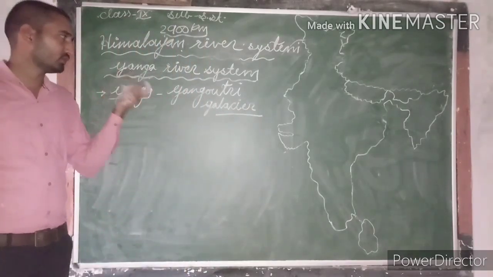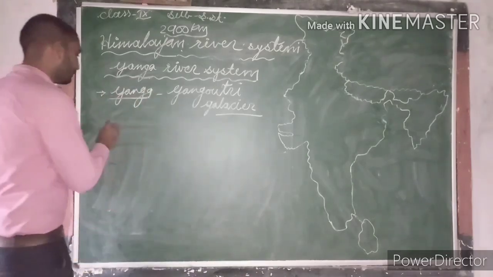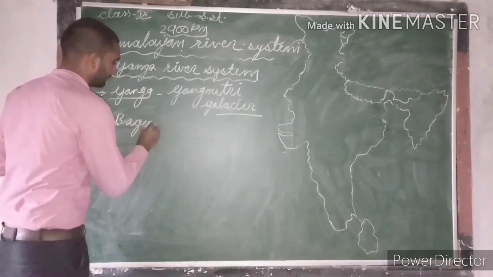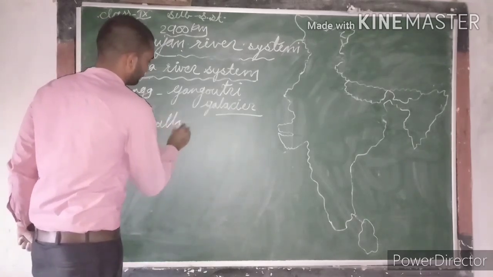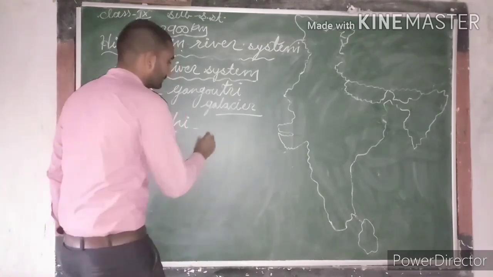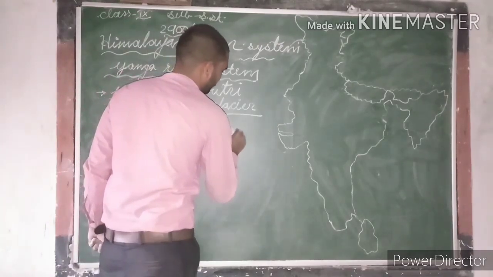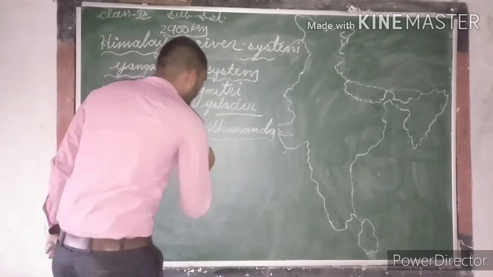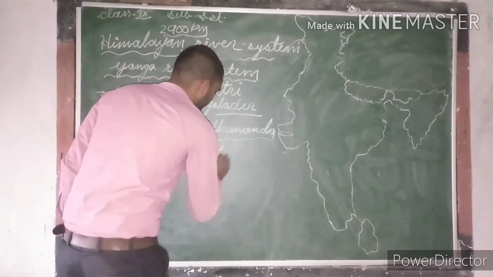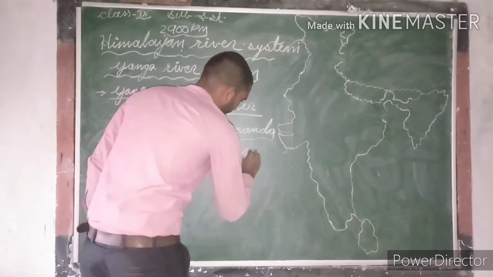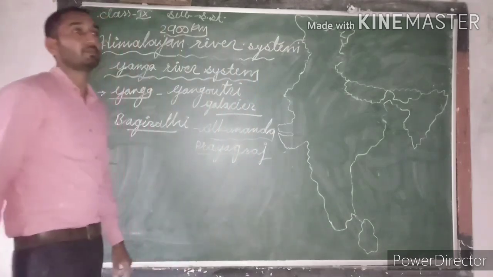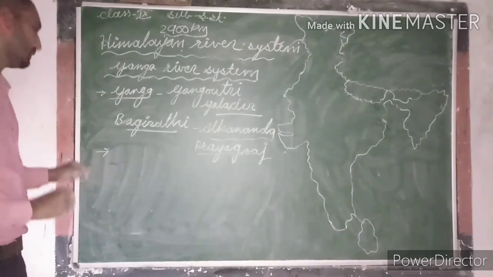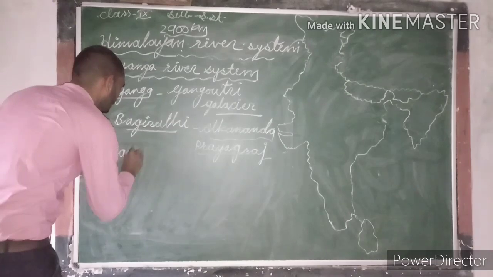At first, from Gangotri Glacier, the Ganga river originates in the form of a stream called Bhagirathi, which merges with Alaknanda at Prayagraj, and finally emerges out from the mountains at Haridwar in Uttarakhand.